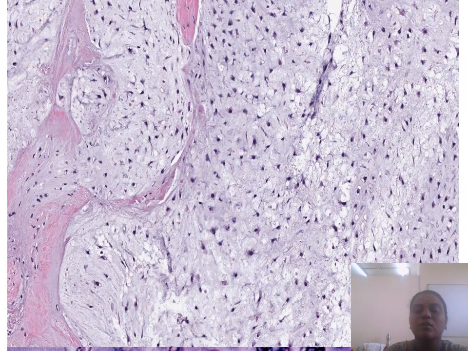This is another form of chondrosarcoma, which we call mesenchymal chondrosarcoma, where there will be an increase in the number of mesenchymal cells, that is, fibroblasts are increased, and they tend to be pleomorphic, angulated to spindle shaped cells.